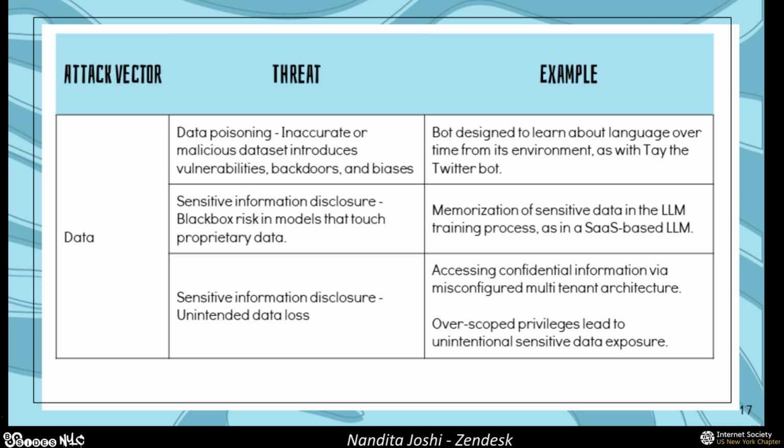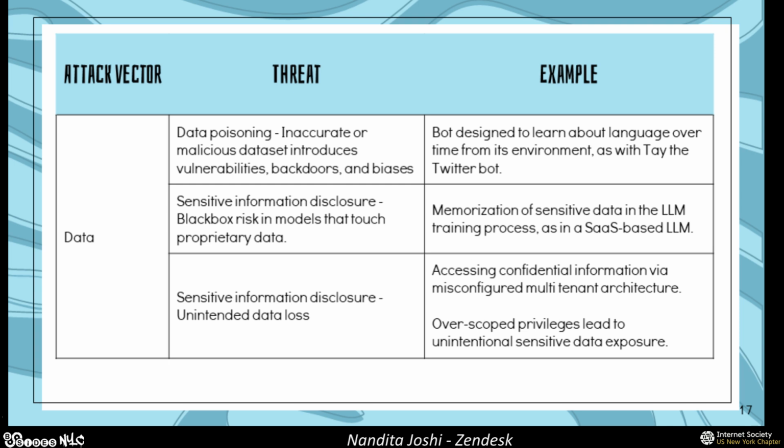Next, after models, I want to touch a bit upon the data. And with data, again, we're dividing it into two different categories. So you have your data poisoning, which is basically altering or tampering with your data itself to create a malicious data set. And what this can really do is it can introduce vulnerabilities, backdoors, and biases in the output that comes from your LLM. And then the second thing we want to think about with data is sensitive information disclosure. And this could be unintentional as well as intentional. So that's really what we're going to look into.